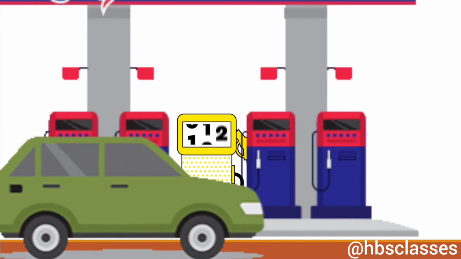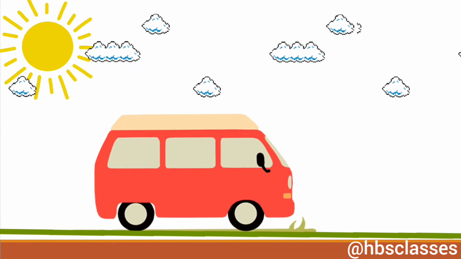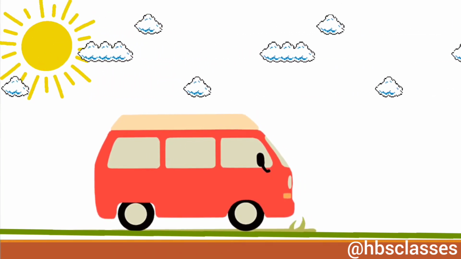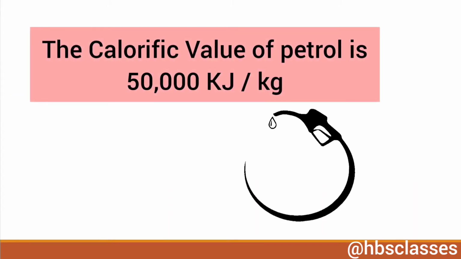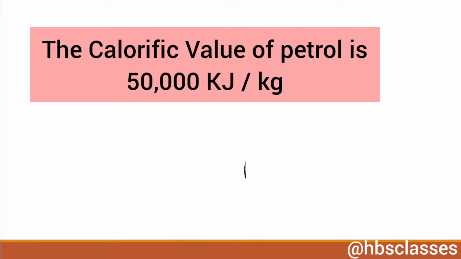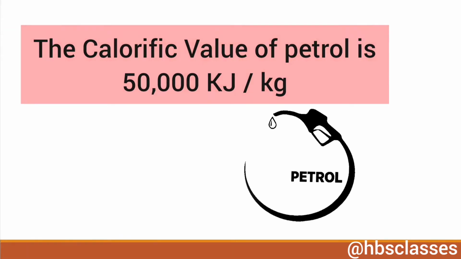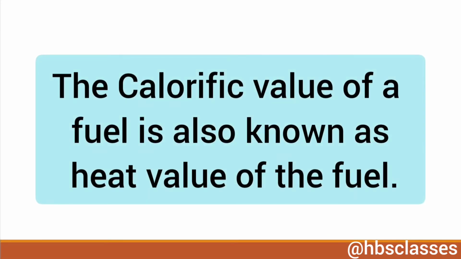We know that petrol is a fuel. Now when 1 kg of petrol is burnt completely, then 50,000 kilojoules of energy is produced. So the calorific value of petrol is 50,000 kilojoules per kilogram. The calorific value of a fuel is also known as the heat value of the fuel.